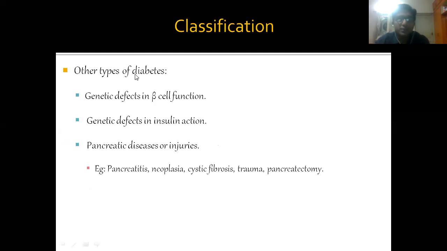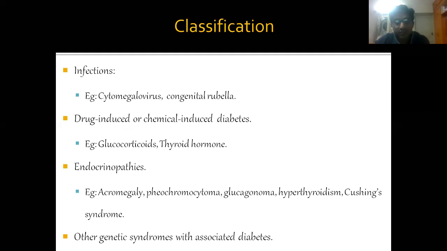These are other types of diabetes. You should just know them, this is not of great importance. Genetic defects in beta cell function of islet of Langerhans, genetic defects in insulin action, and pancreatic diseases like pancreatitis, neoplasia, cystic fibrosis, trauma, and pancreatopathy. Infections like cytomegalovirus infections and congenital rubella, drug-induced, drug-induced endocrinopathies, and other genetic syndromes.